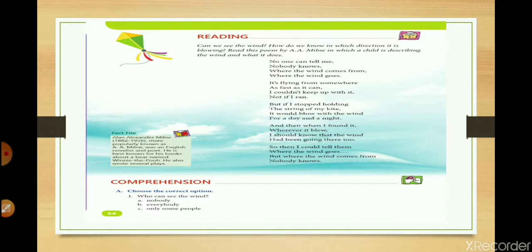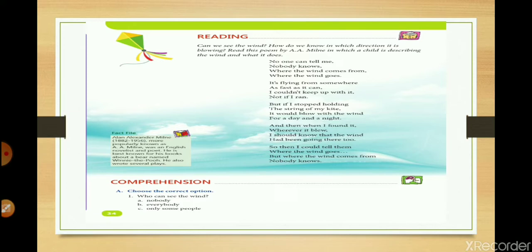Second, it's flying from somewhere as fast as it can. Now the child says the wind is flying from somewhere. It is coming from somewhere and it is blowing really fast. I couldn't keep up with it, not if I ran. And he says even if I tried to run as fast as I can and try to catch it, I will still not be at par with the wind. The wind will still be faster than me.